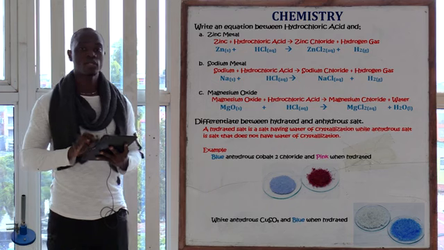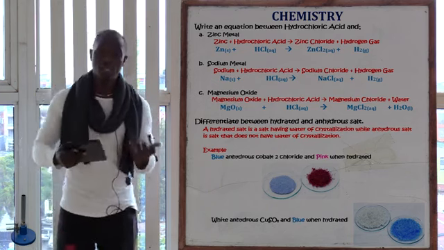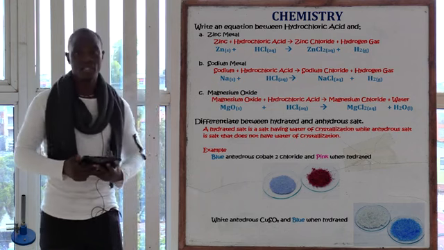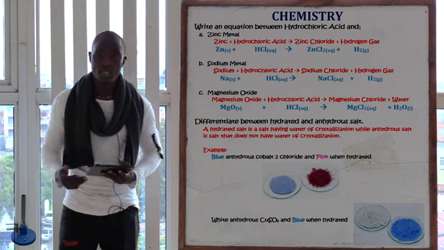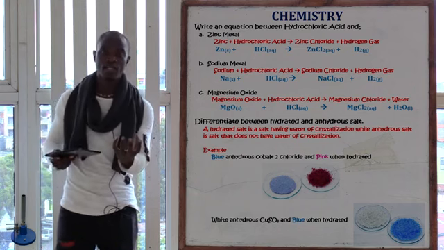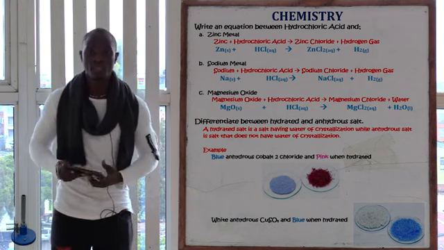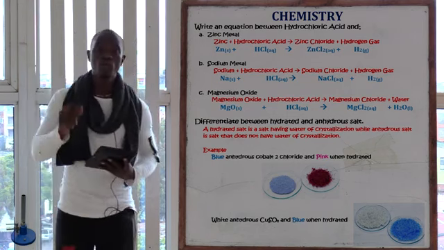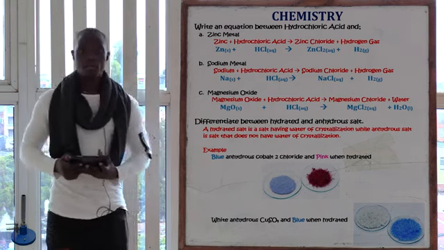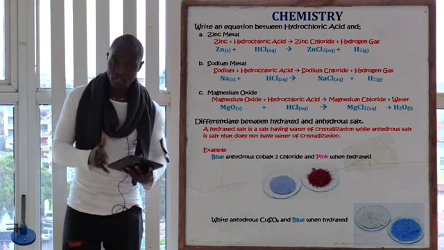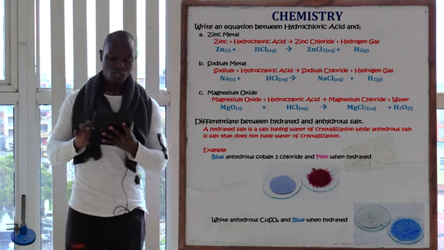Now the most common salt that is used even in schools, okay, it's readily available, is copper 2 sulfate. So anhydrous copper 2 sulfate is always white in color. If you take this white anhydrous copper 2 sulfate and you add some traces of water, the white color is going to change to blue. Therefore, we are going to have now blue hydrated copper 2 sulfate solid. So remember, anhydrous, they don't have water of crystallization, while hydrated, they have water of crystallization. So don't forget that.